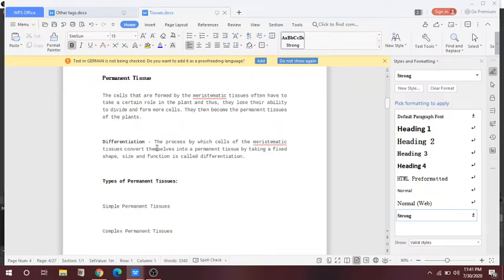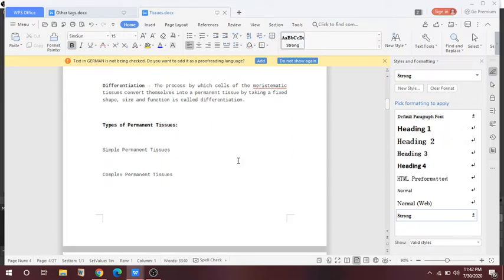Differentiation is what? The process by which cells of the meristematic tissue convert themselves into a permanent tissue by taking a fixed shape, size and function is called differentiation. Basically, division is to take up a fixed shape, size and function. It is called differentiation.